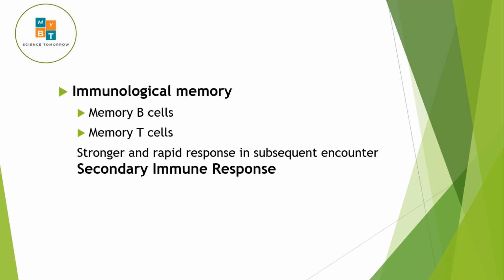As we previously discussed, there's an immunological memory. Because of the memory B cells and memory T cells, there's a strong and rapid response in the subsequent encounter. So this is called the secondary immune response. Primary is the first time, and secondary immune response is in the subsequent times, using memory B cells and memory T cells.